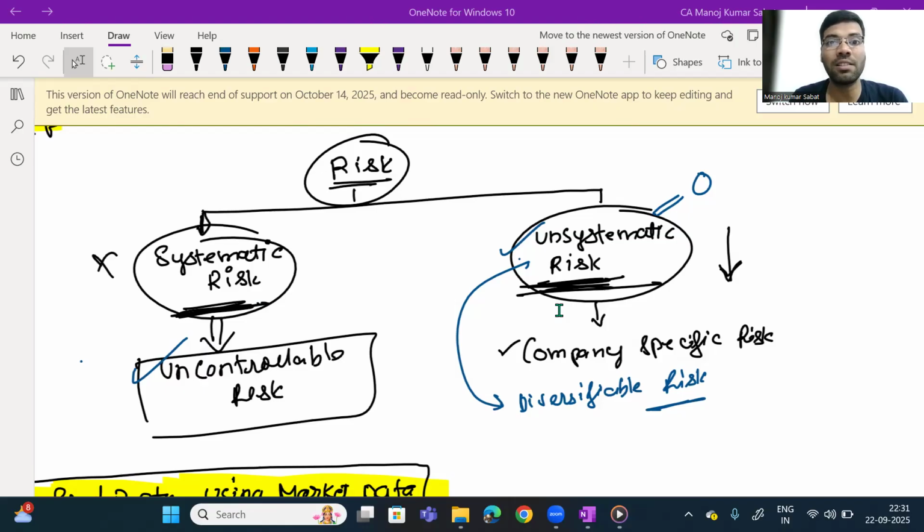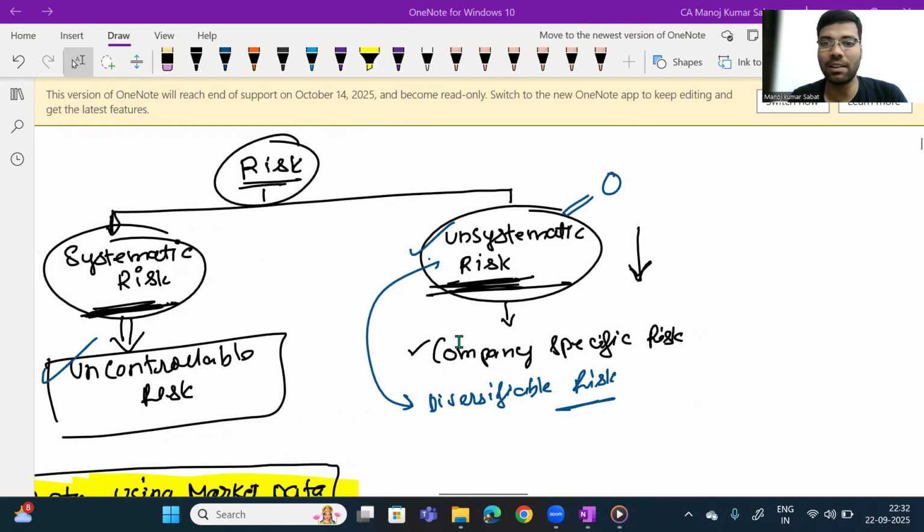Or let us say there are changes in the foreign currency rates. Do you think that currency changes come only for a single company? No, it is common for everyone. Due to the changes of such macro environmental factors, if any risk is experienced by the business, then we call such risk the systematic risk. Can this risk be controlled or reduced by anybody? No, it cannot be reduced by anybody. So it is called the uncontrollable risk.